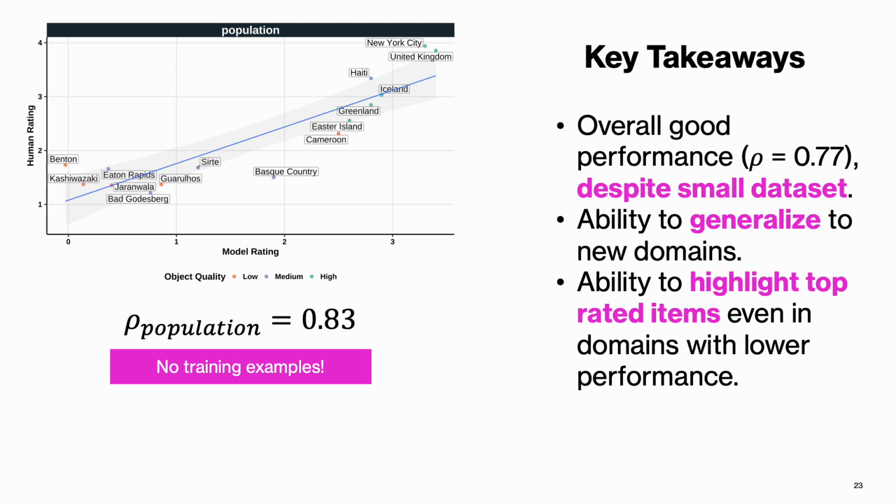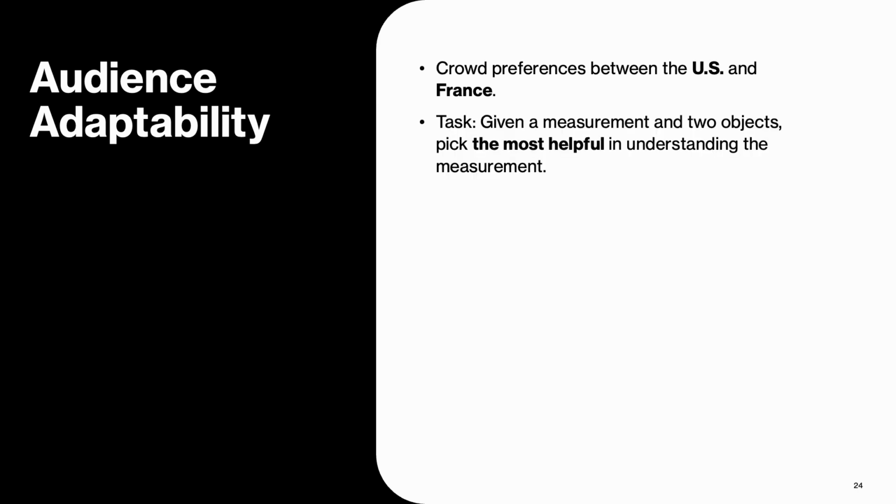Moving on to audience adaptability, we explore the effectiveness of our model towards adapting to different audiences by examining crowd preferences between the United States and France. More specifically, we designed a task in which participants from both countries were presented with a measurement and 2 reference objects and asked to pick the one that would be the most helpful to them in understanding the measurement.